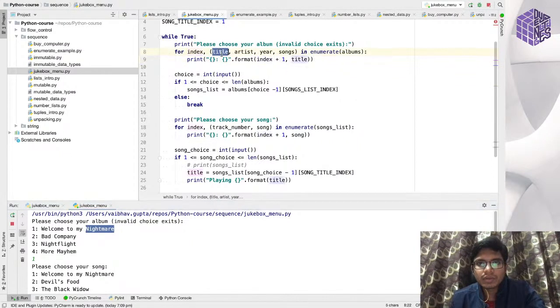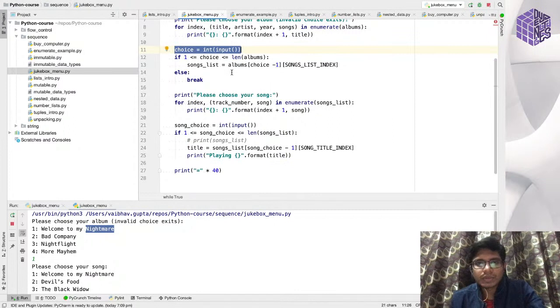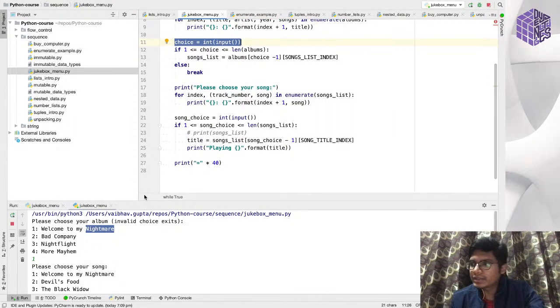Then what I'm doing is I'm taking the choice. So I have printed that if we have these 4 albums, then I'm taking the choice from the user. Say I've taken the choice.